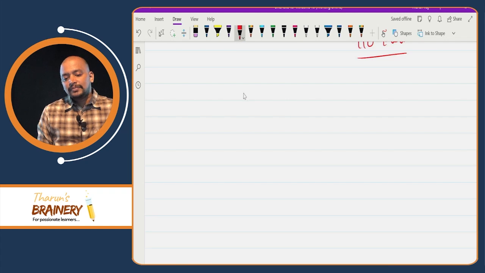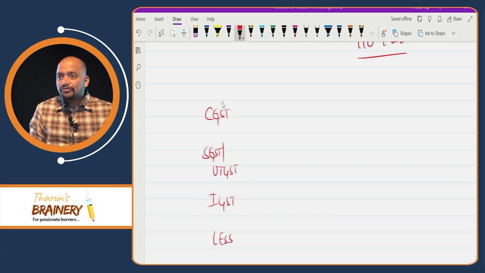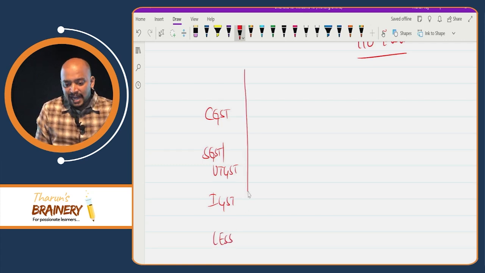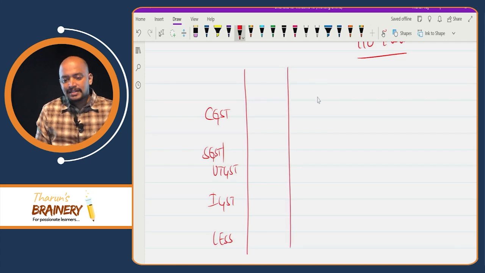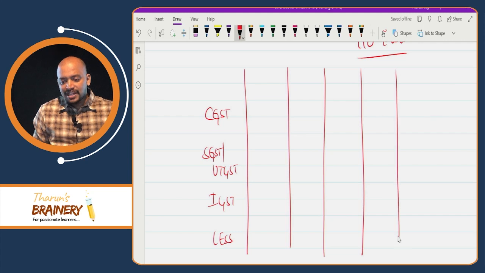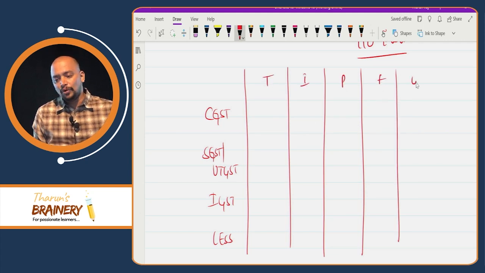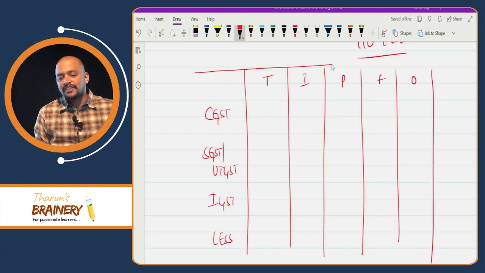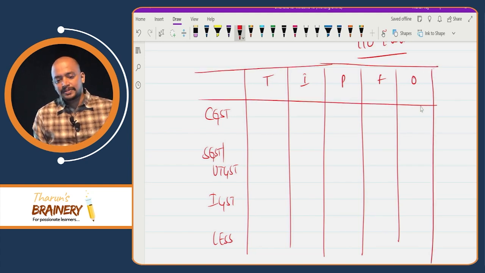we have 4 major heads: CGST, SGST or UTGST, then IGST and compensation cess. These are the 4 major heads, and we will have 5 minor heads: tax, interest, penalty, fee and others. TIPFO. Okay. Now there will be a 20-cell matrix.